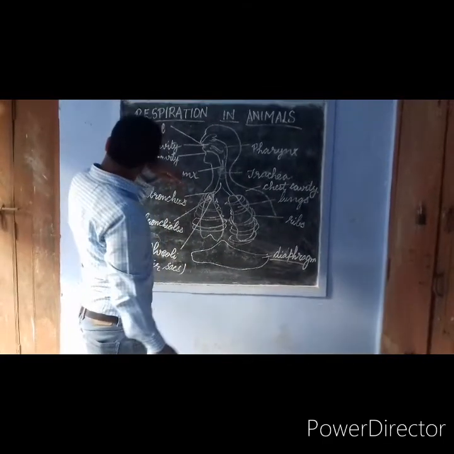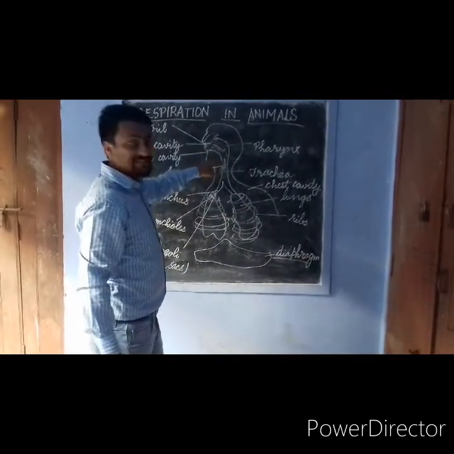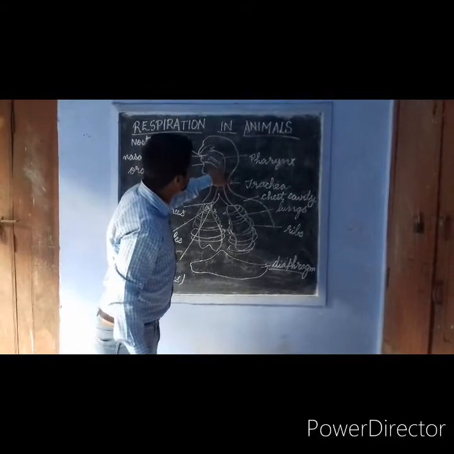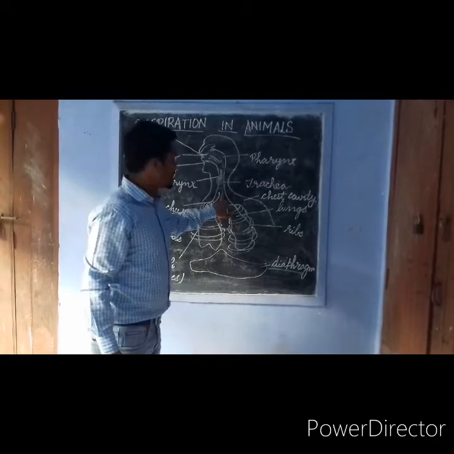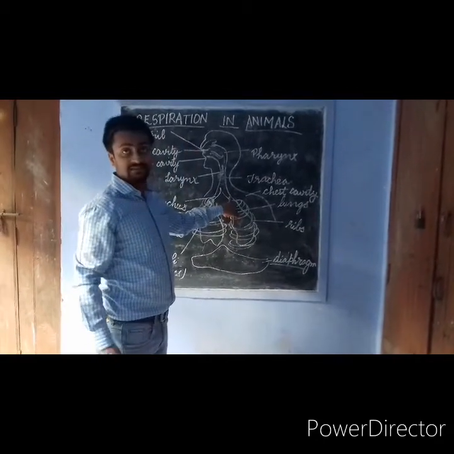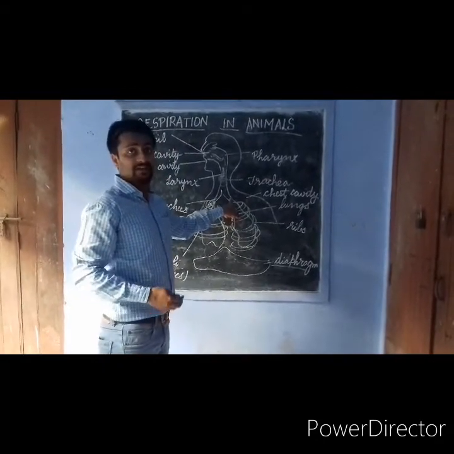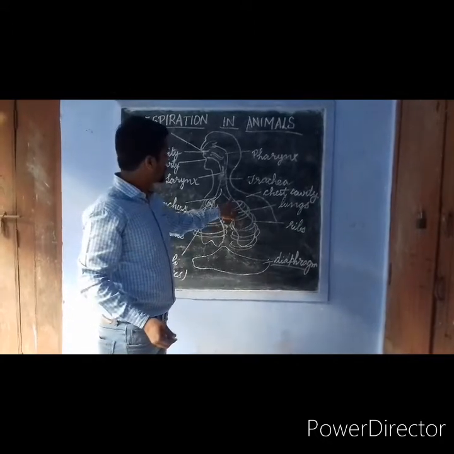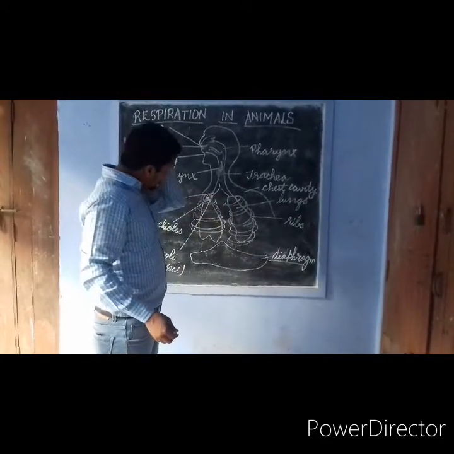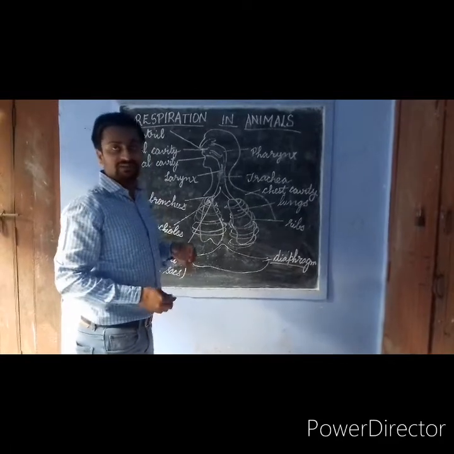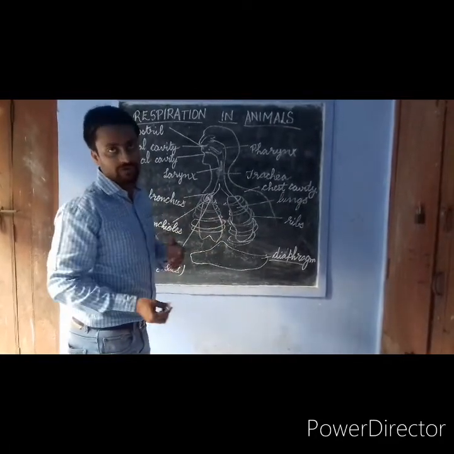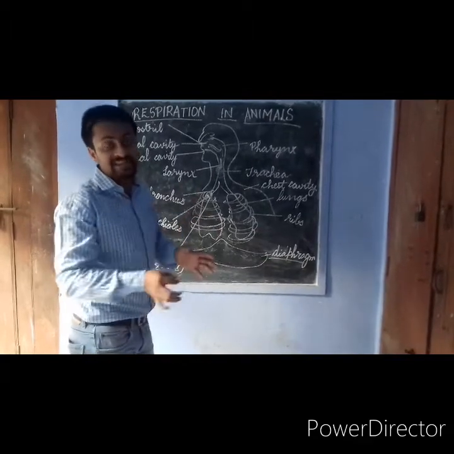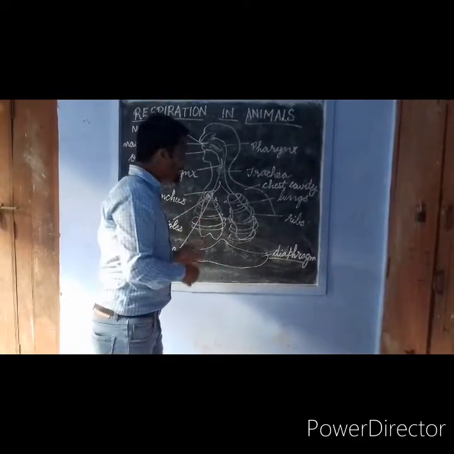Now what happens? The air through the nostrils enters the nasal passages, and through the pharynx it enters the trachea. Then it enters the bronchi. These bronchi further divide into bronchioles, and these bronchioles further divide into small air sacs called alveoli, which act as the main site for the exchange of gases.